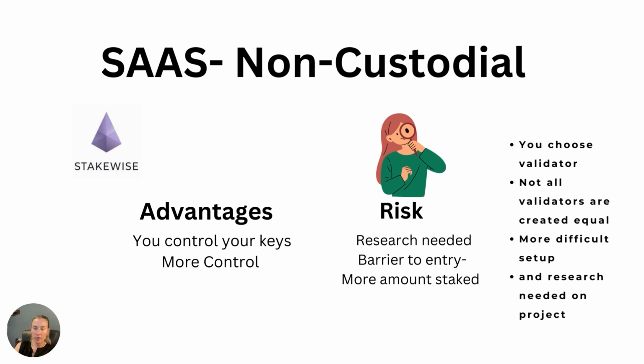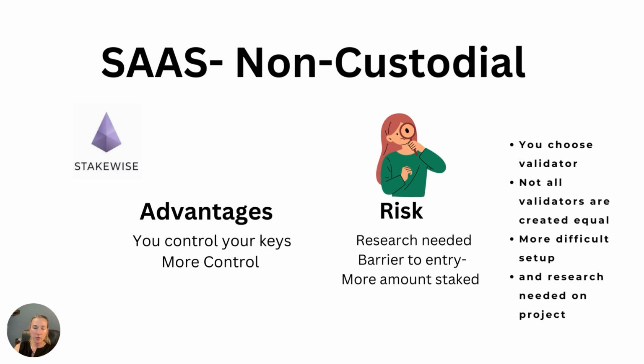Examples of a non-custodial would be all nodes are stakewise. And I think the risk really is you have to really do your research. You need to know about the protocol for the non-custodial and be okay. A lot of times you choose the validators. Not all validators are created equal.